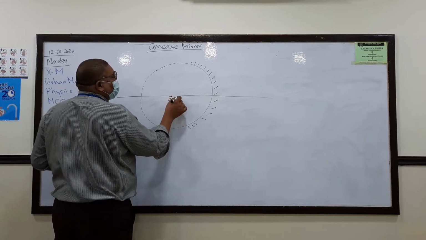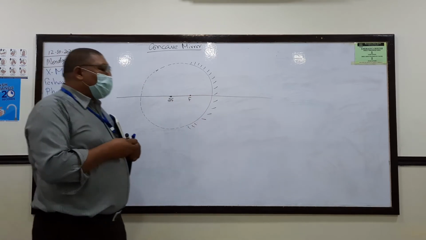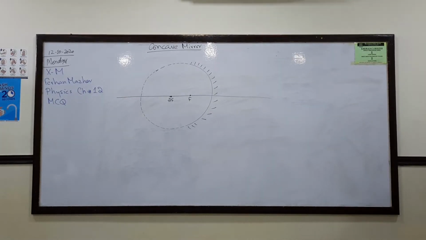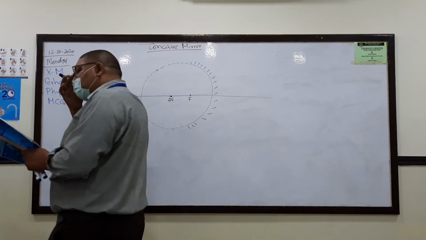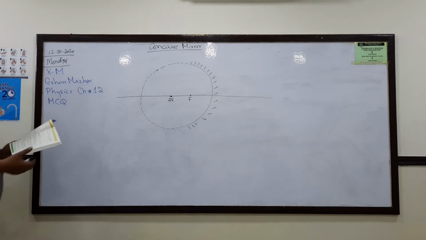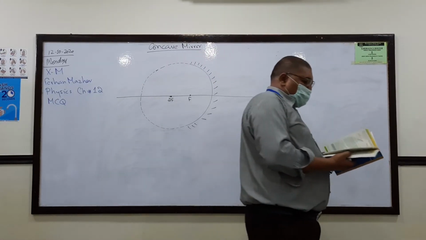This is basically 2F, and this is F. He says, if an object is placed at the center of curvature of a concave mirror, the image produced by the mirror is located: out beyond the center of curvature, at the center of curvature, between the center of curvature and the focal point, or at the focal point.